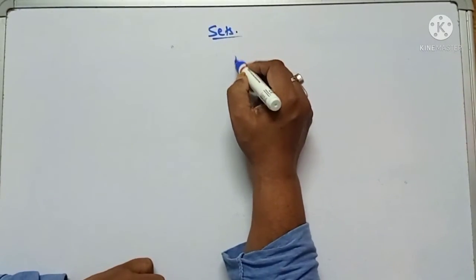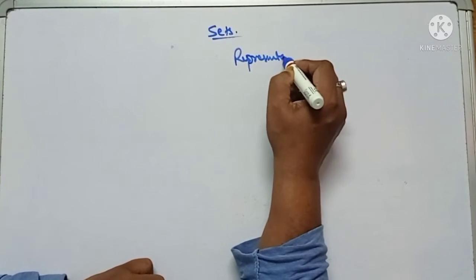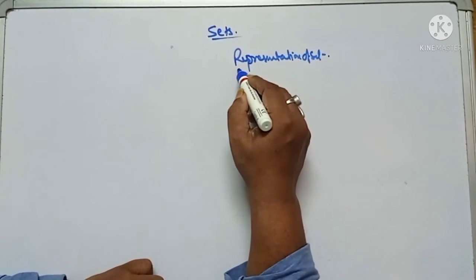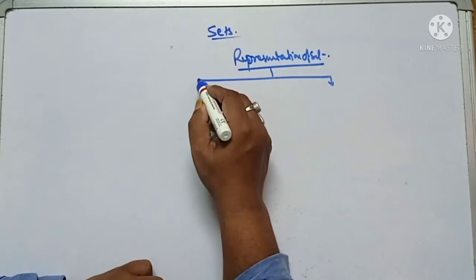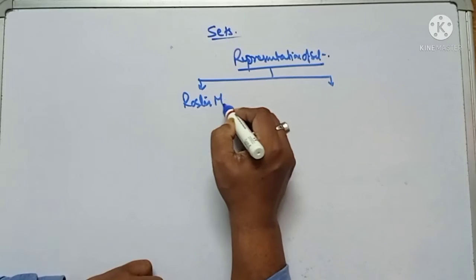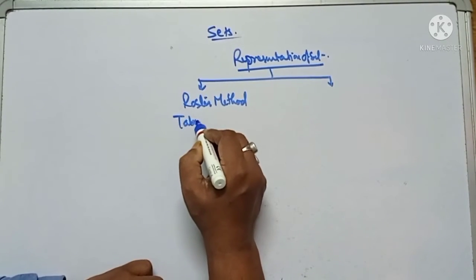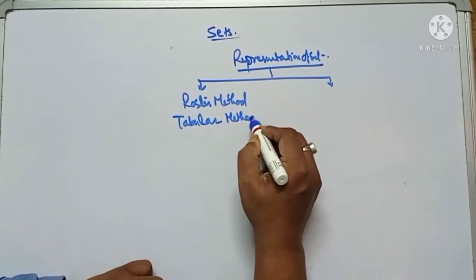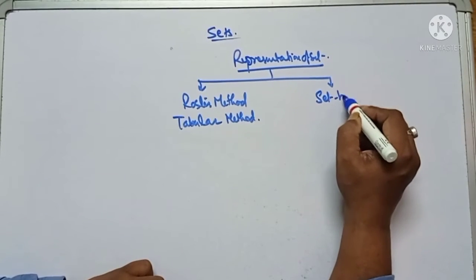That is the representation of sets. Sets are represented in two ways. First is the roster method, also called the tabular method, and second is the set builder method.